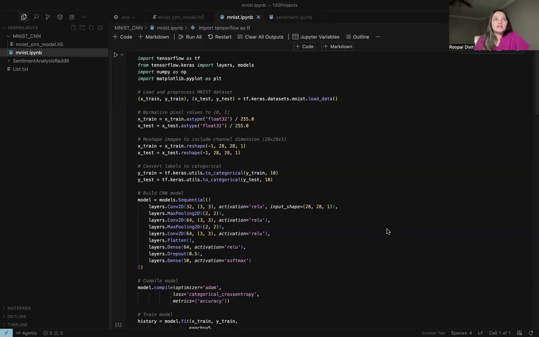As we all know, the MNIST dataset is a very commonly used dataset when you're starting to learn about machine learning or artificial intelligence. The MNIST dataset always comes up because it is very good for image recognition. It is the first dataset that a professor or a student can use to understand how a CNN works, how the images are recognized, how the pooling layer works, and how layers work in the CNN.